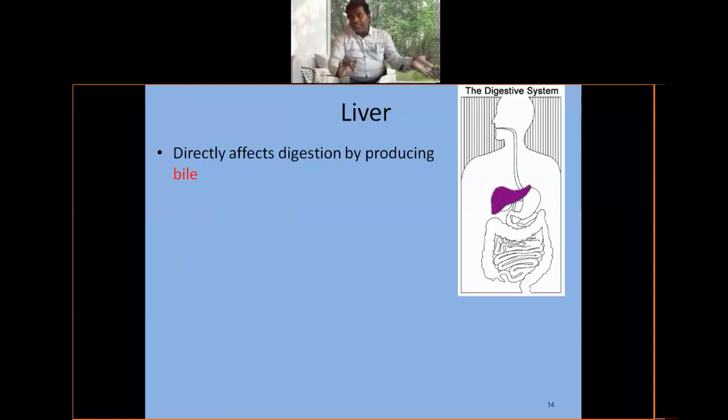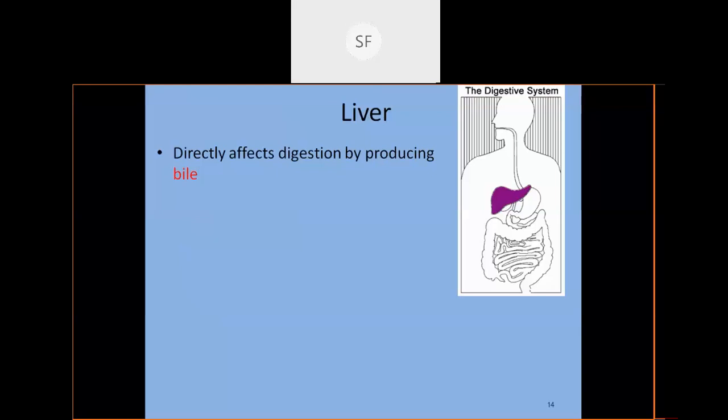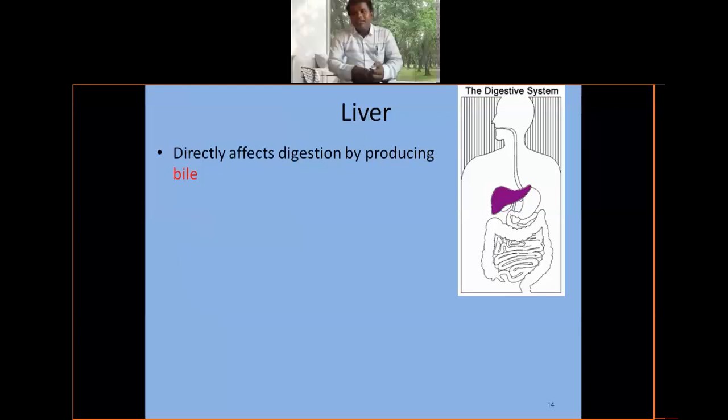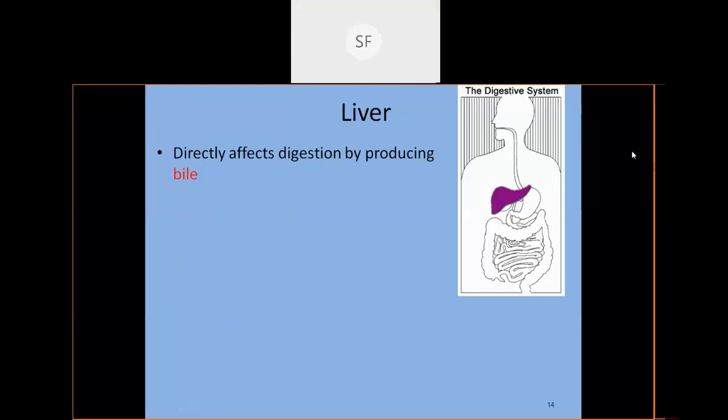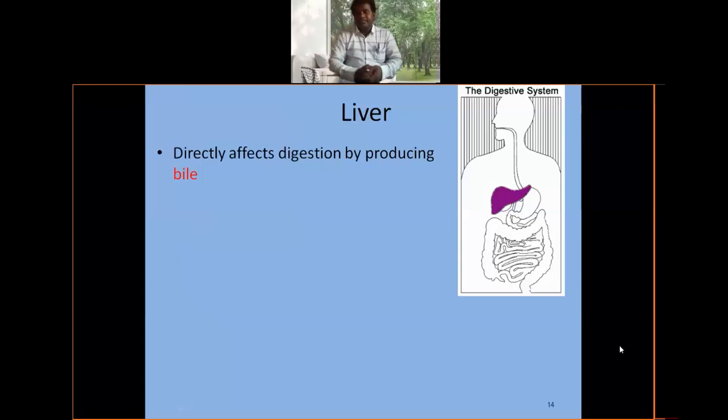Right side or left side? Anybody can say? Sarika, Busra. Right side. Very good. Excellent answer. So the liver is located on the right side.